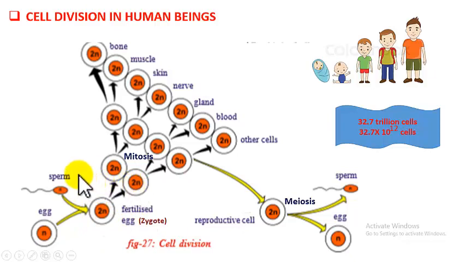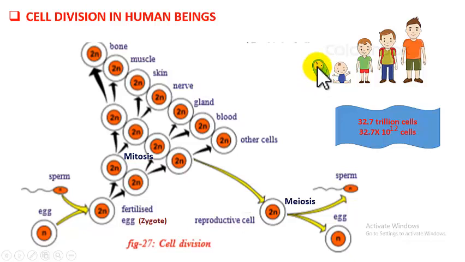When I spoke about sexual reproduction, I told that sperm and egg, when they fuse, they form a structure which is unicellular called zygote. And this zygote divides to form two cells. These two cells again form four cells. These four cells again 8 cells. Like that, continuously repeated divisions take place and group of cells are formed. Of the group of cells, some cells form bone, some make up muscle, some make up skin, etc. Finally forming a baby organism which is delivered out.